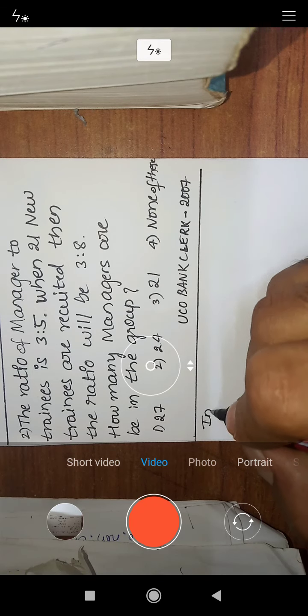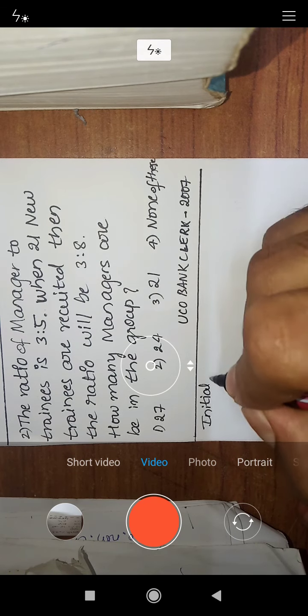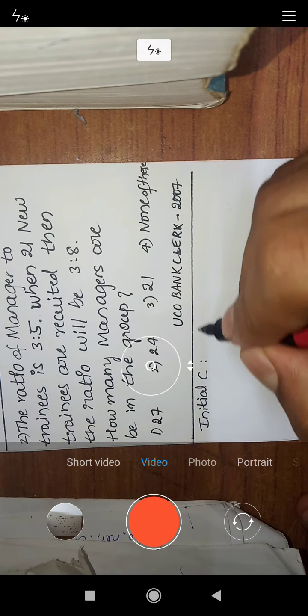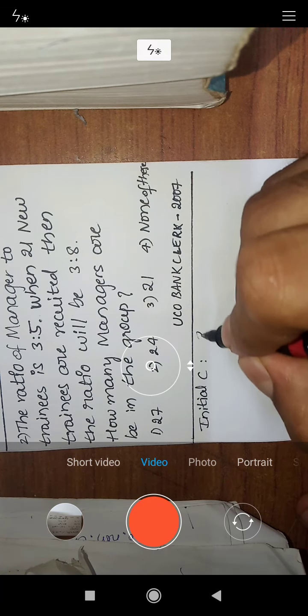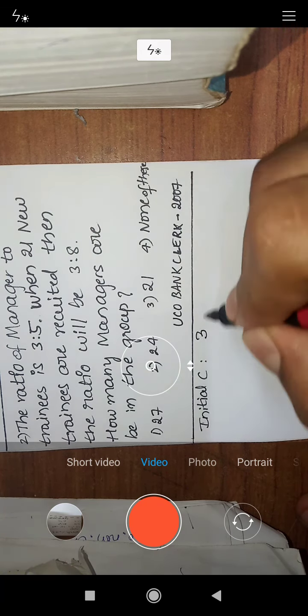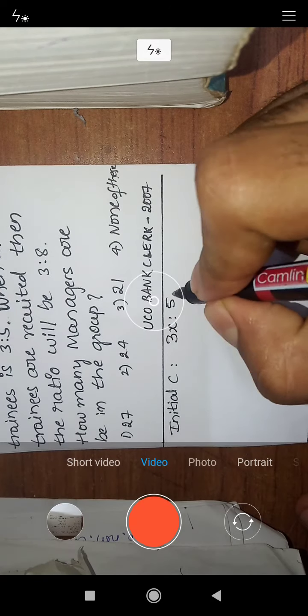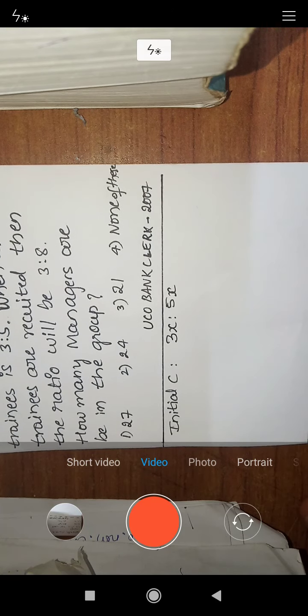initial condition, the ratio of managers to trainees is 3 is to 5. We can take it as 3x is to 5x.